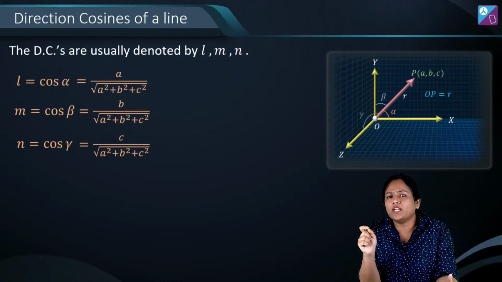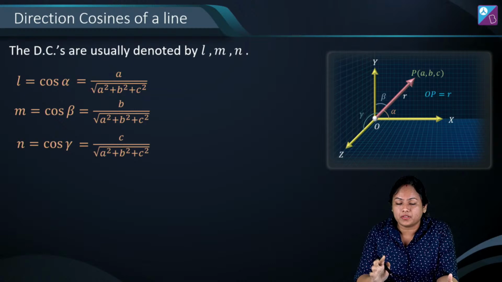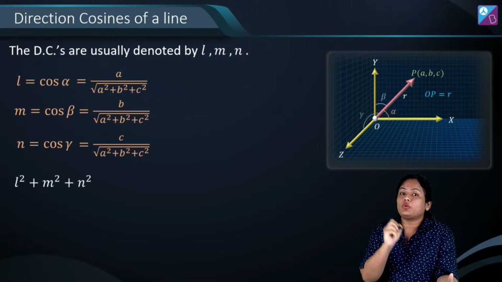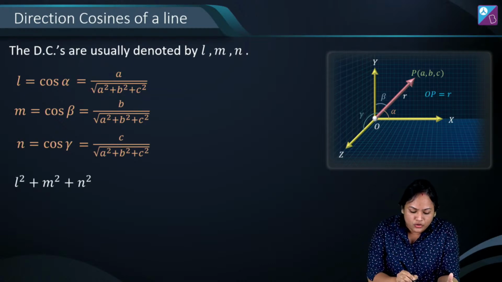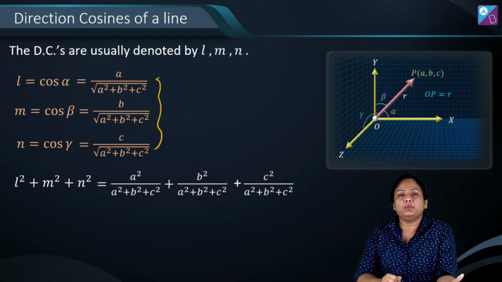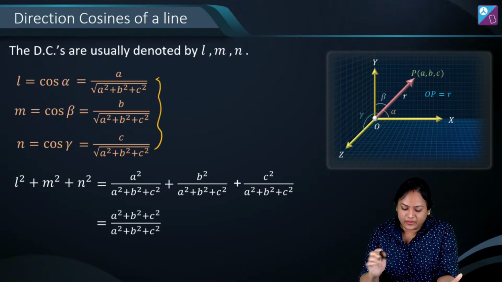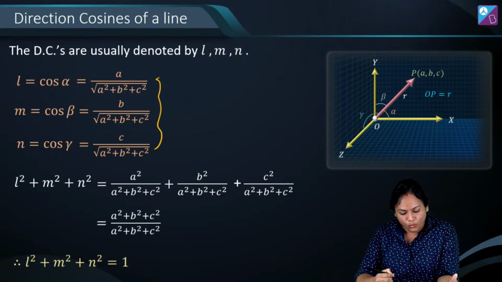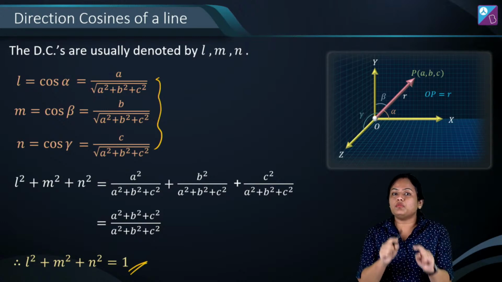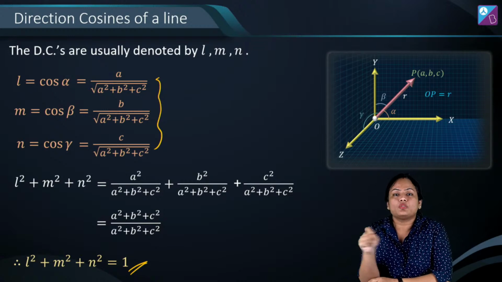इसके अलावा एक बहुत ही बेसिक सा रिलेशन है डायरेक्शन कोसाइंस में which you have to remember and that is the value of L square plus M square plus N square. So if we square this and add, obviously you know the LCM will be same. It's a square plus b square plus c square. So when you add the entire thing, finally the value becomes equal to 1. So this is one more thing which you have to remember that L square plus M square plus N square की value is always 1.